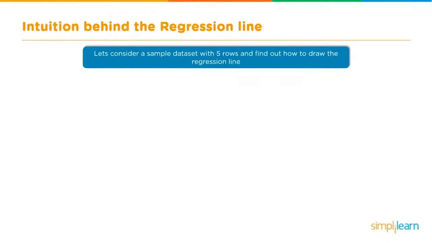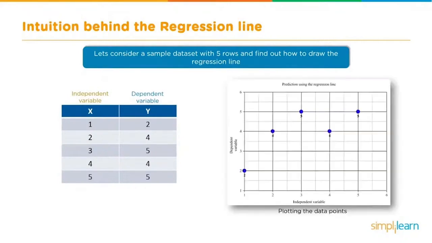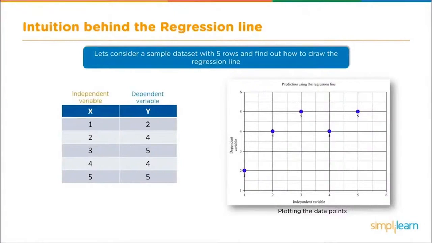what they're talking about. Let's consider a sample data set with 5 rows and find out how to draw the regression line. We're only going to do 5 rows because if we did something like the rainfall with hundreds of points of data, it would be very hard to see what's going on with the mathematics. So we'll create our own two sets of data, with our independent variable x and our dependent variable y. When x was 1, we got y equals 2. When x was 2, y was 4, and so on. If we plot this data on a graph, we can see how it forms a nice line through the middle, grouped going upwards to the right.